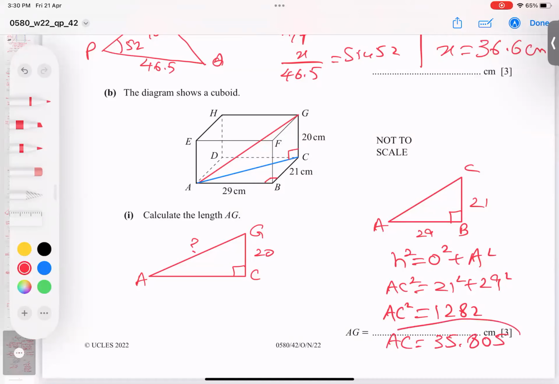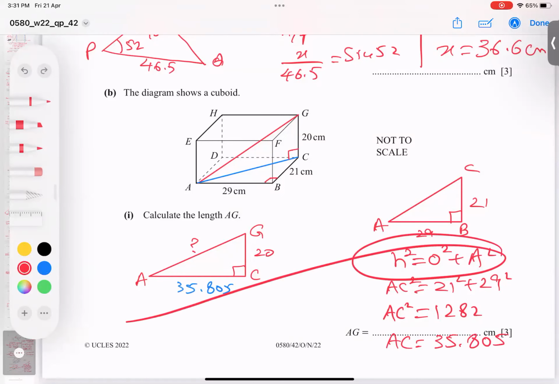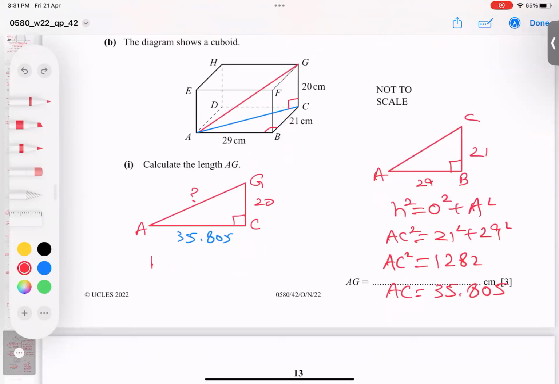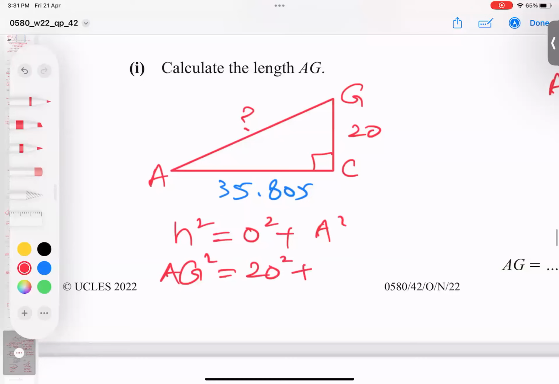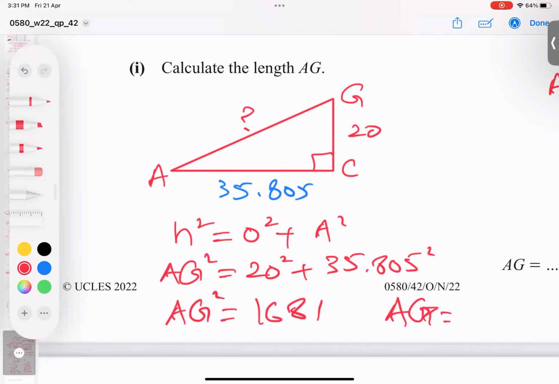Okay, this value will go where? Here. I'm writing in blue color, 35.805. Again, I'm using the Pythagoras theorem here: hypotenuse square equals opposite square plus adjacent square. Hypotenuse is AG. And here 20 square, here 35.805 square. 20 square is 400, you know it, and 35.805 square gives me 1681, so AG to the power 2 is 1681. When you take a root, here I'm getting the final answer.